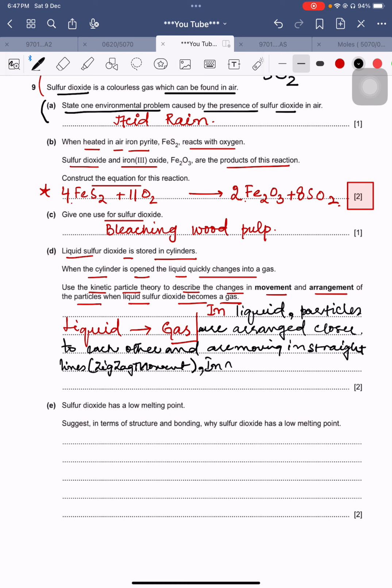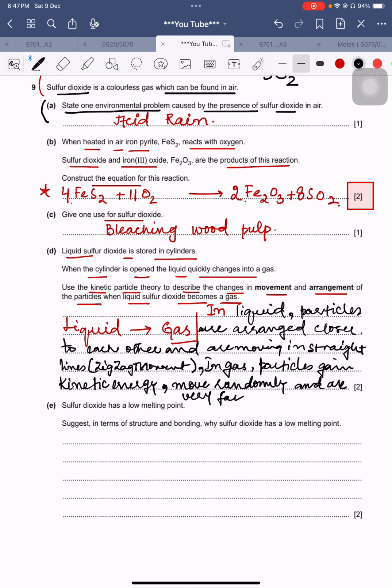Okay, in gas, particles gain energy, gain kinetic energy, you may say, move randomly, and are very far apart from each other.